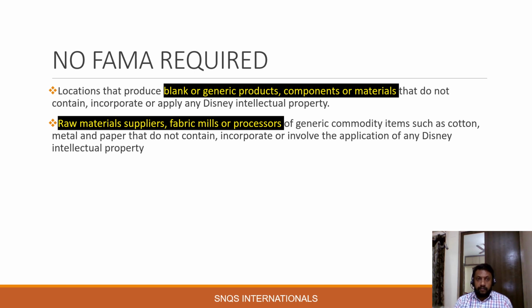So from purchasing the raw material till that processing, the Disney IP is not associated anywhere. So any facility can do Disney branded pre-processing without farmer.